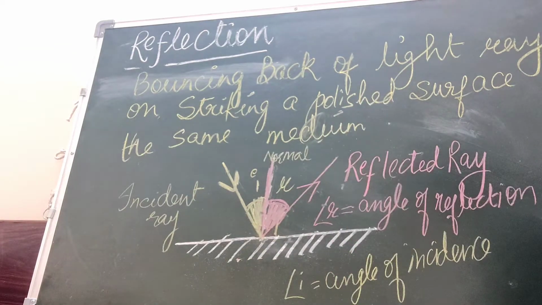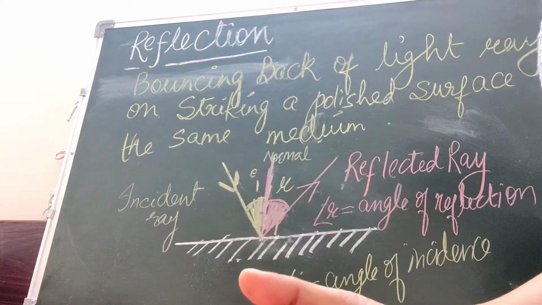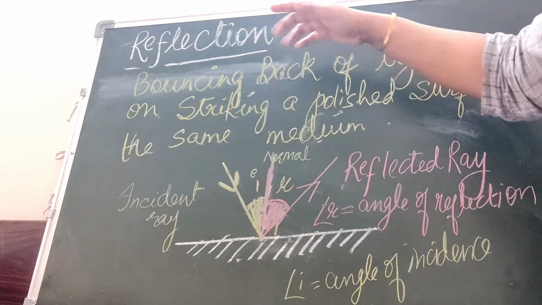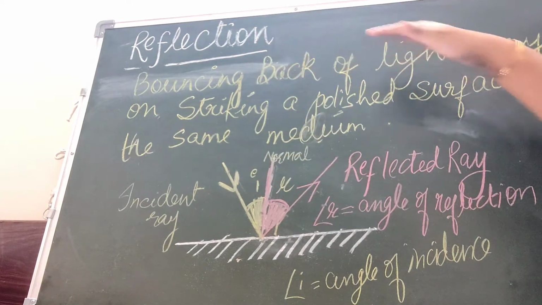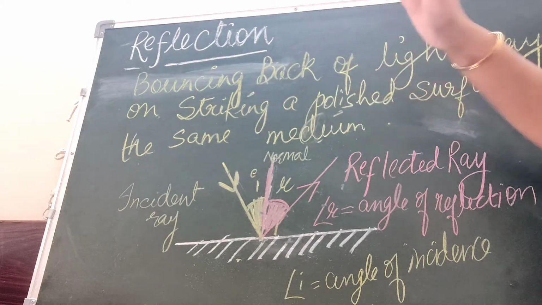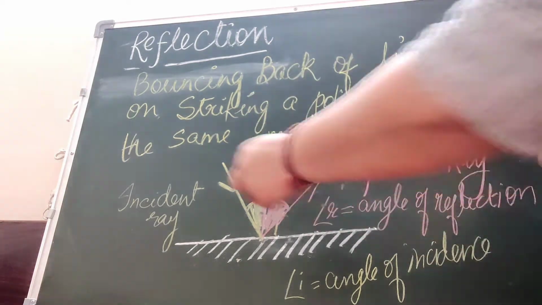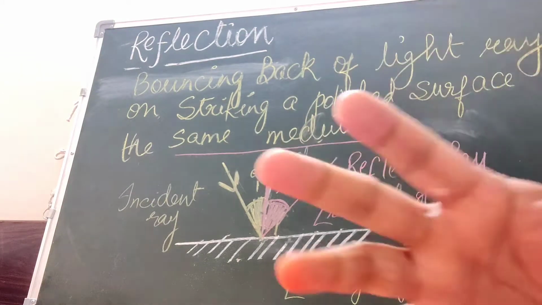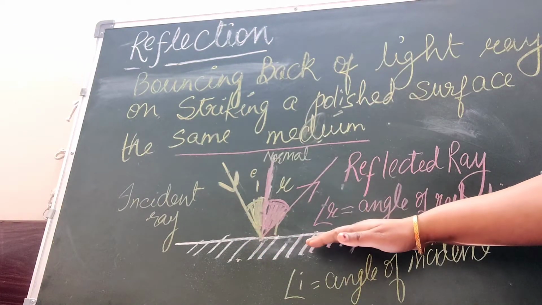So what have you learned right now? You have learned what is reflection. It is bouncing back of light rays when it strikes a polished surface into the same medium. I told you, you have to make sure that this word medium is written there. Then diagrammatically, how are you going to show it?